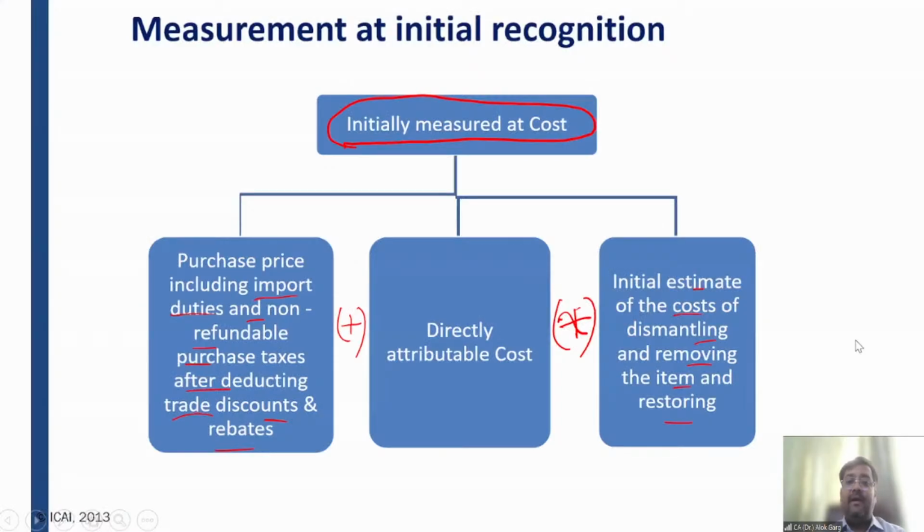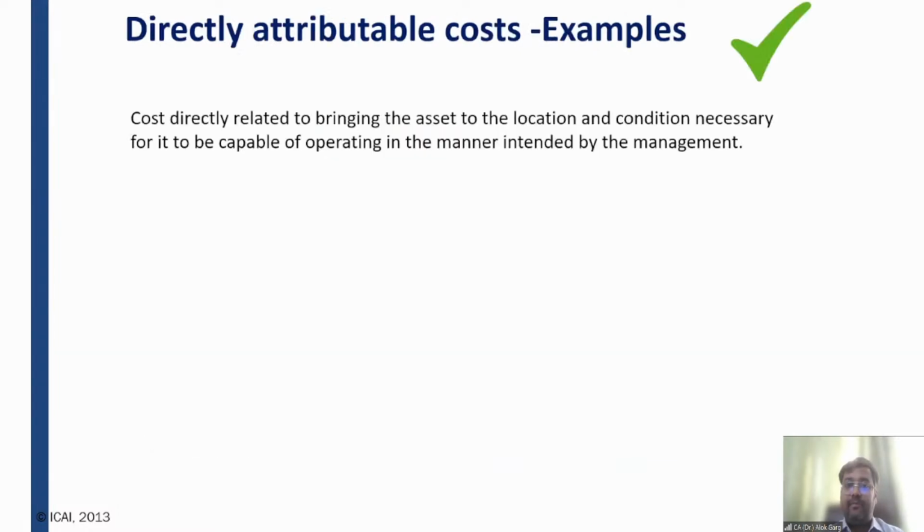We have discussed this part. Measurement at initial recognition: purchase price, including import duties and non-refundable purchase taxes, after deducting trade discount and rebates, plus directly attributable cost, plus the initial estimate of the cost of dismantling and removing the item and restoring, right?